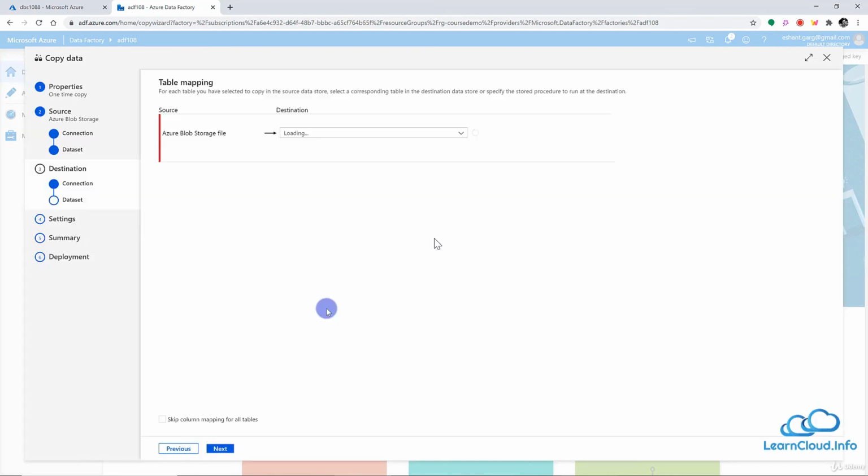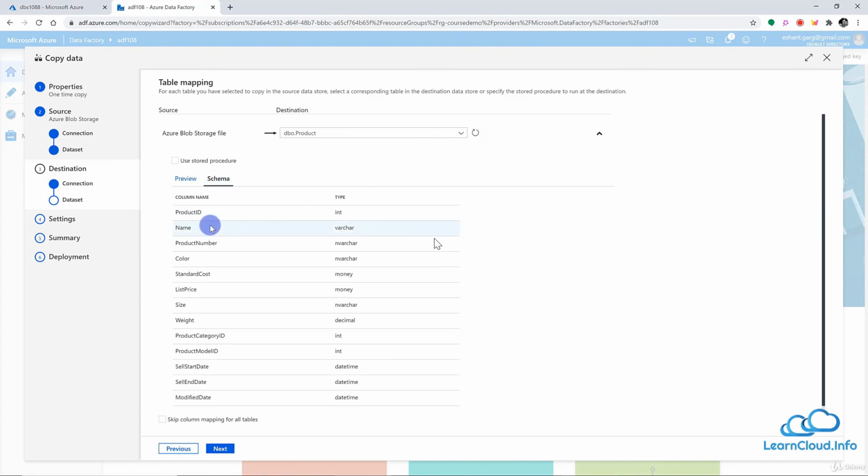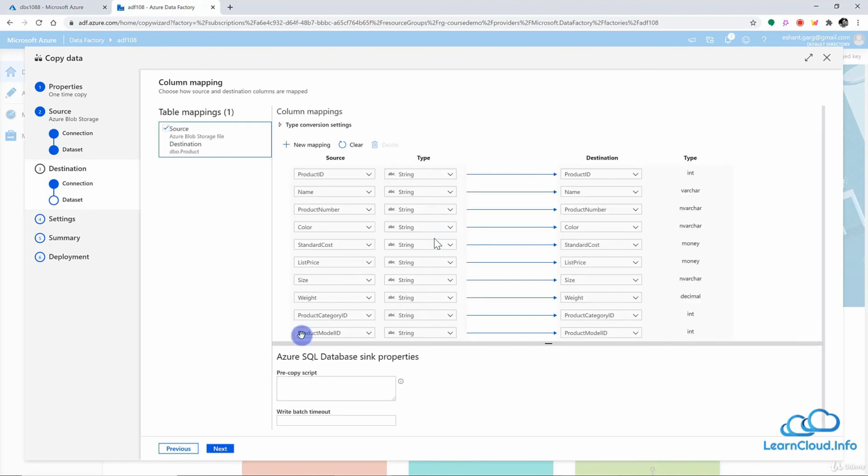So let's go to next here, and we have to choose the destination table. If you remember, we are moving or copying the data for the product table, so I will choose that, and let's see what settings we have. Here Data Factory once again figures out the schema of the destination table. So we have product ID and all those columns. This is good, so let's go to the next step.